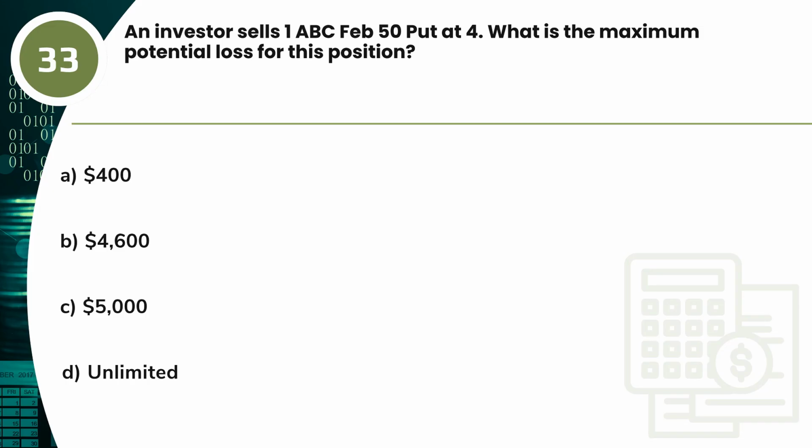Question 33. An investor sells one ABC February 50 put at 4. What is the maximum potential loss for this position? A. $400. B. $4,600. C. $5,000. D. Unlimited.